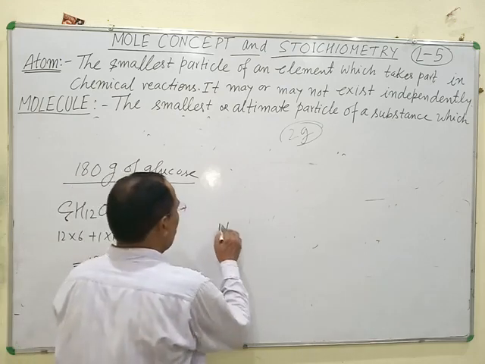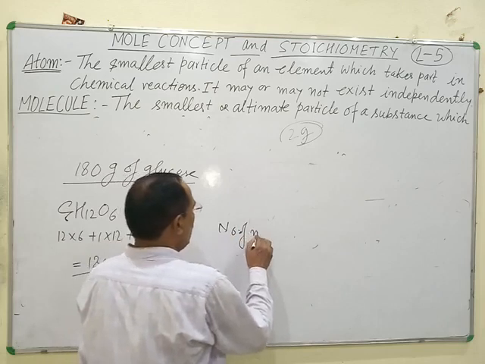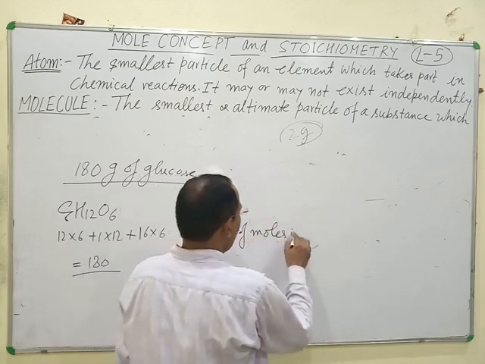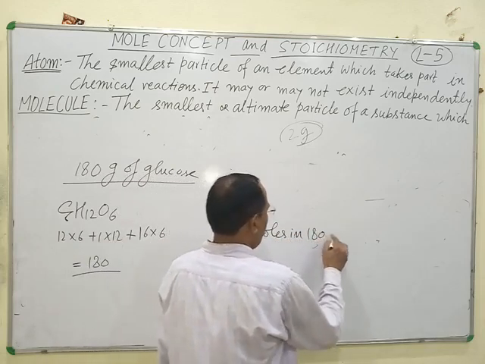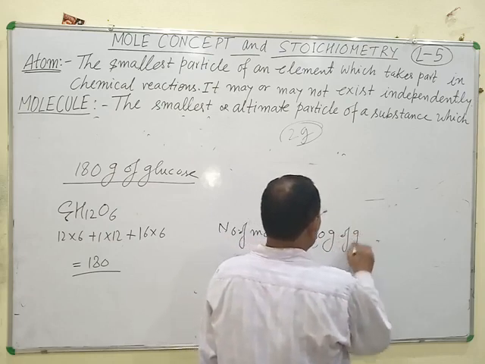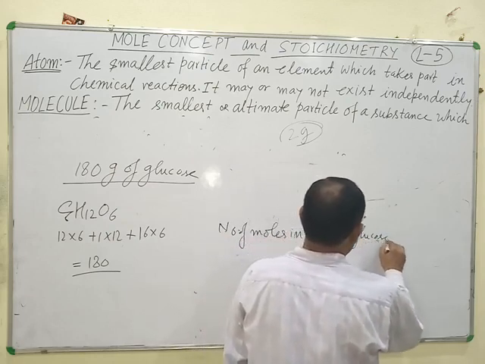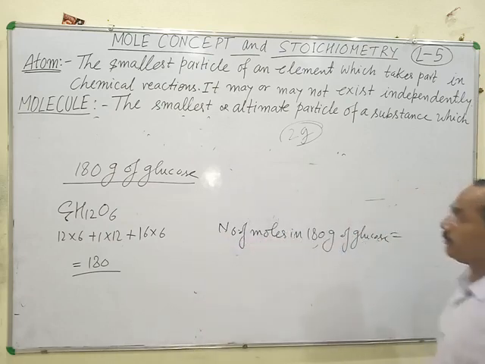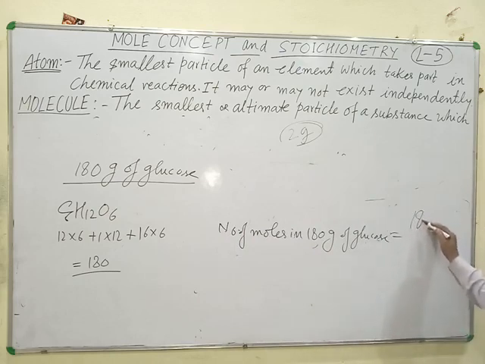Therefore, number of moles in 180 grams of glucose is equal to given mass 180 and gram molecular mass 180 grams.